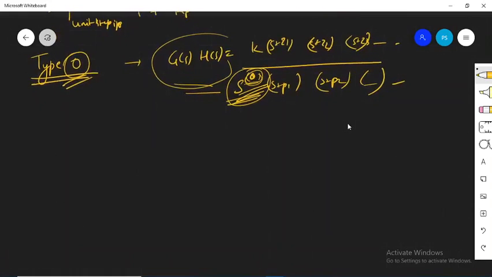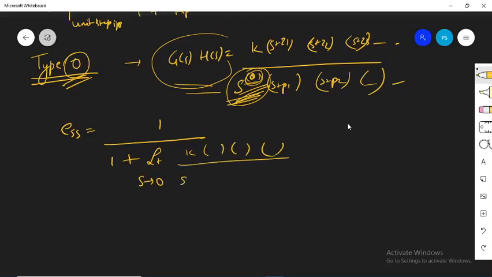Then we can write that the steady state error is 1 divided by 1 plus the limit as s tends to 0 of K into the same expression that you have written over here, divided by s to the power of the same thing. Now if you keep the value of s equal to 0 in this expression, then what is going to be the value of it?